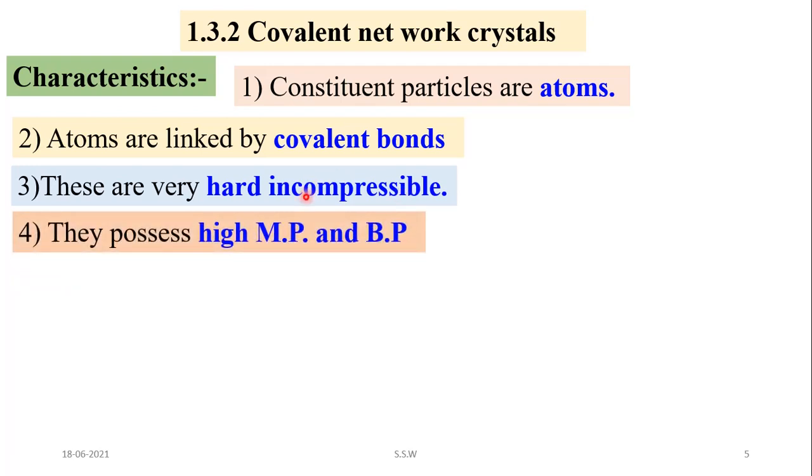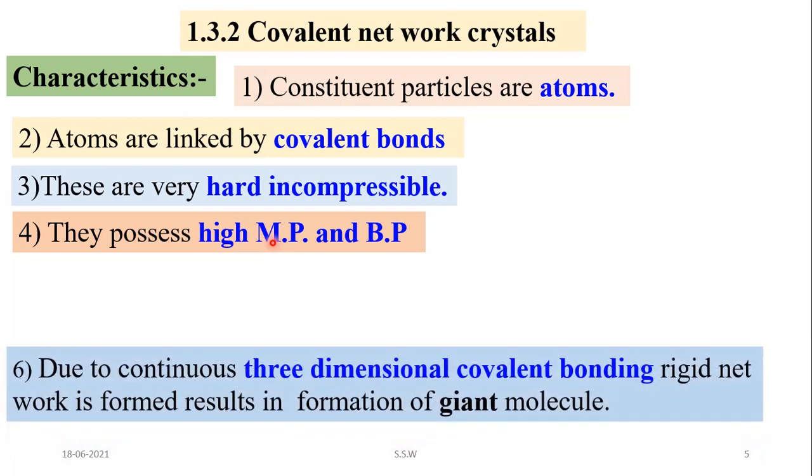Fourth one, because of strong covalent bond and giant network formation, they have high melting and boiling point. Fifth one, due to continuous three-dimensional covalent bonding, a rigid network is formed, which gives a giant molecule like diamond.